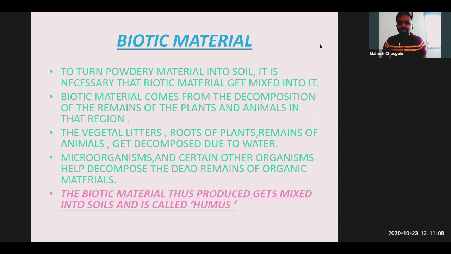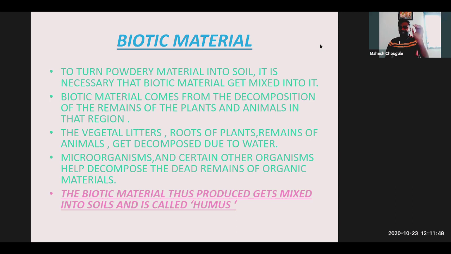Then microorganisms and certain other organisms help decompose the dead remains of organic material. Microorganisms are organisms which we cannot see with our naked eyes; we can see them with a small microscope. Those microorganisms and other organisms decompose the dead remains of organic material.